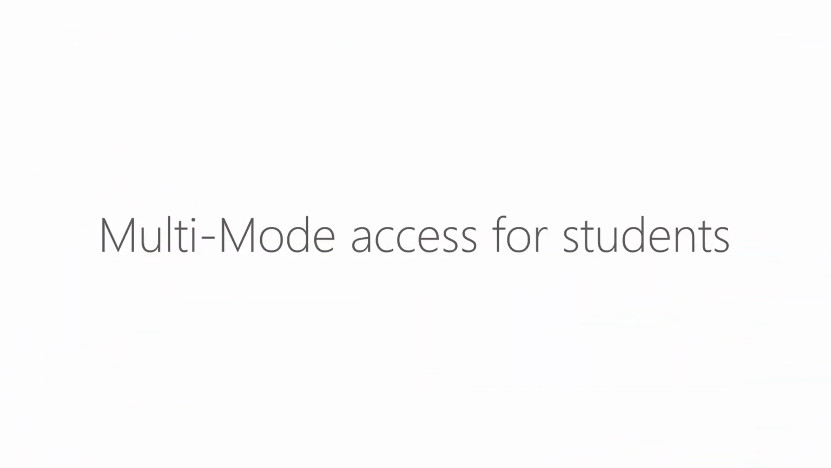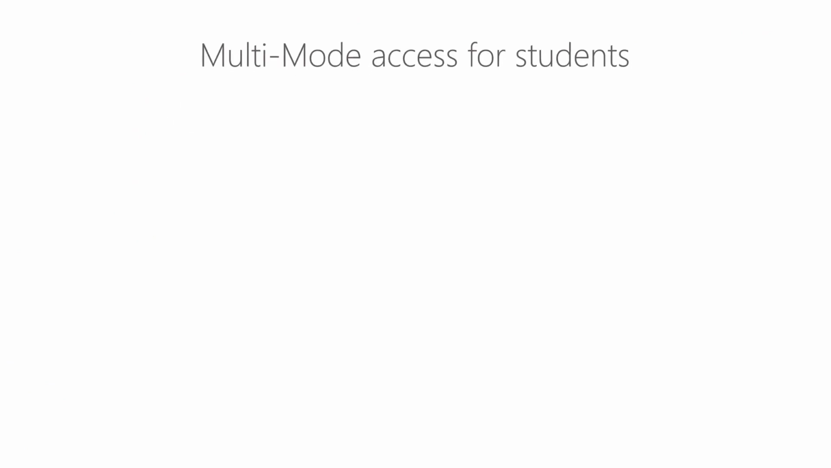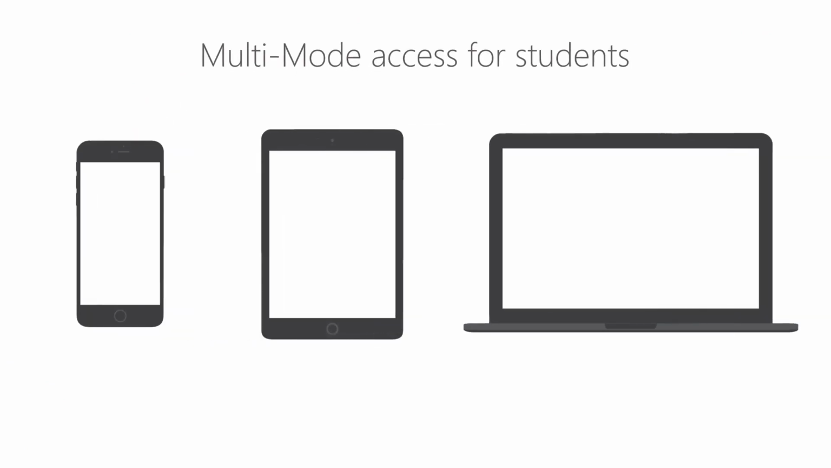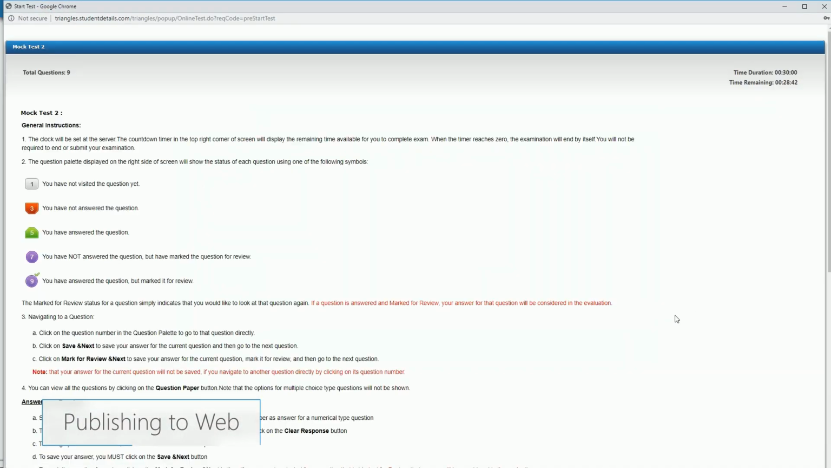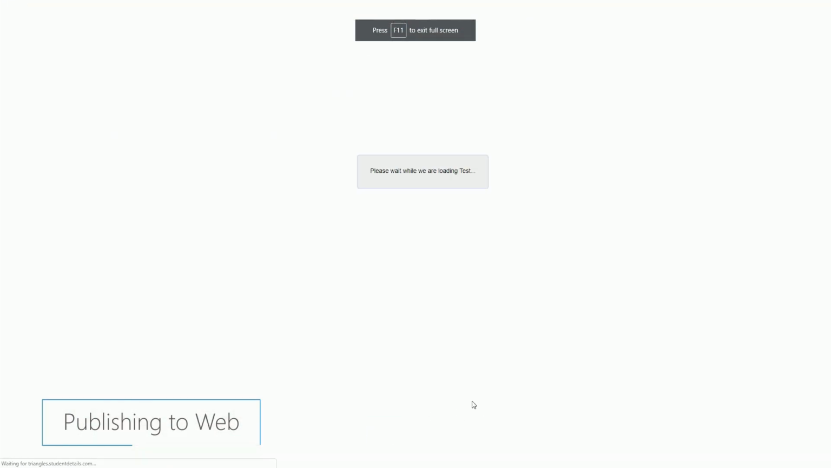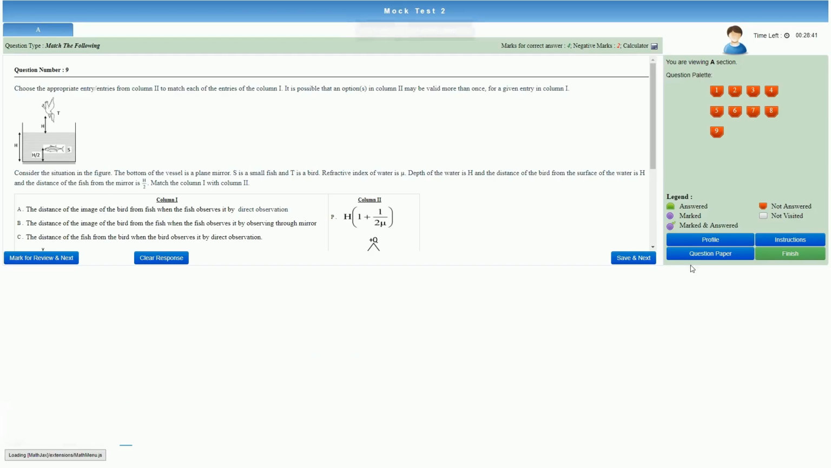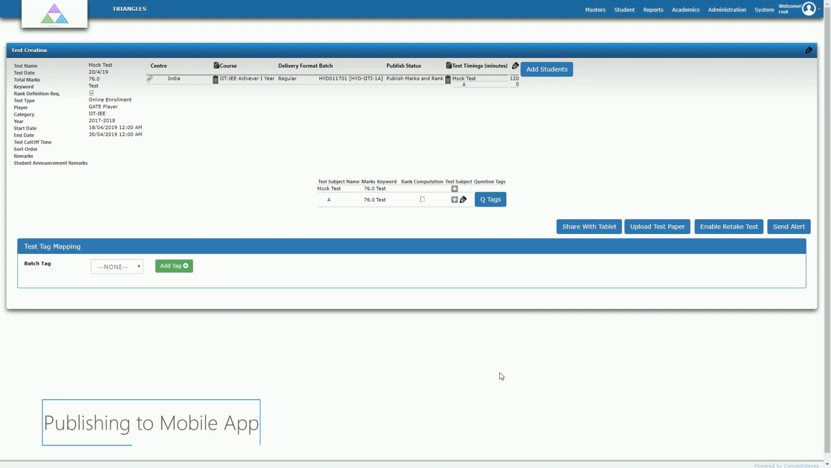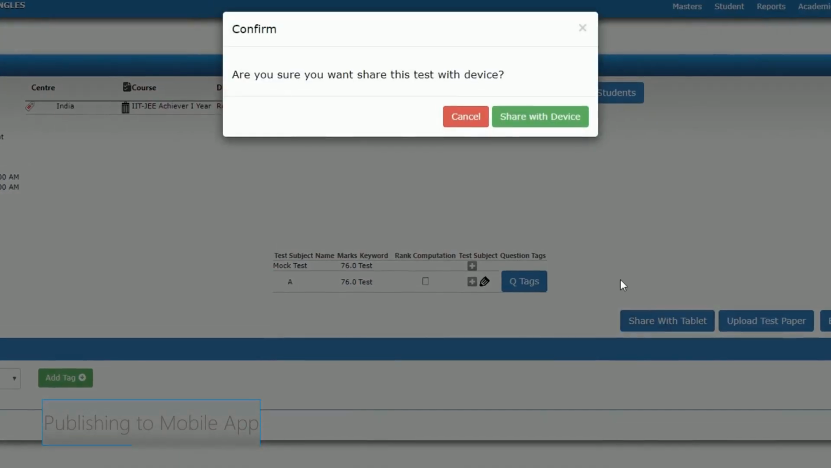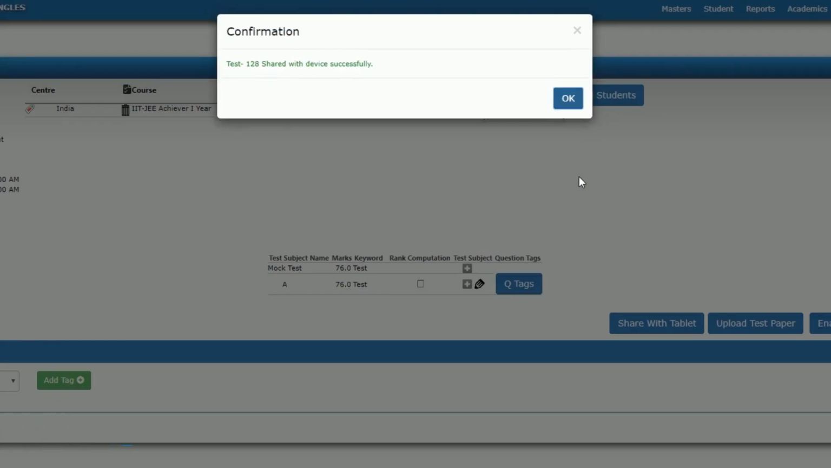Once the questions are in the question bank, you can make a test paper and make it accessible to students in multiple modes. Once the paper is generated and published, the students can access it as an online test through the student web portal. If you want the student to access the same test through our iLearn mobile app, all you need to do is to share this test with the mobile device.